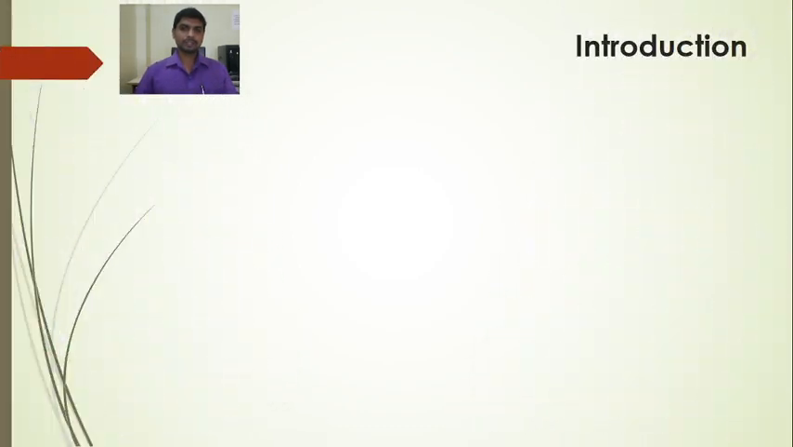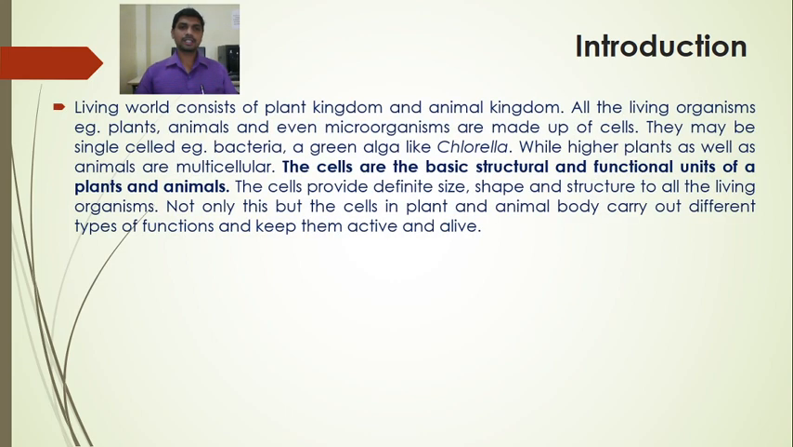So the introduction to this chapter: the living world consists of plant kingdom and animal kingdom. All the living organisms, for example plants, animals, and even microorganisms, are made up of cells. They may be single celled, for example bacteria, or a green alga like chlorella, while higher plants as well as animals are multicellular. The cells are the basic structural and functional units of plants and animals.